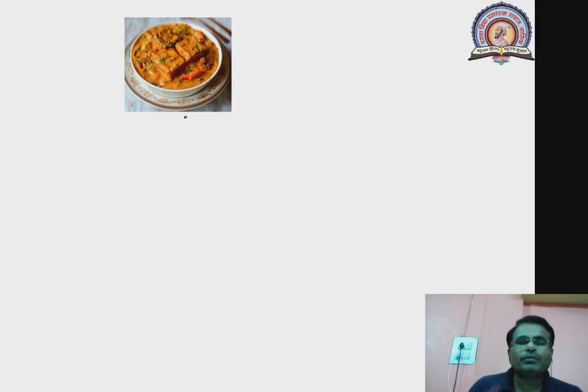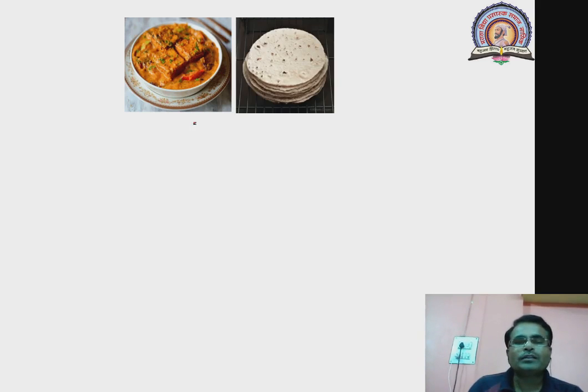This is our favorite dish while visiting any restaurant, that is paneer tikka masala. I know that everyone likes it. We cannot eat this individually. Along with this, we also need rotis, that is we call this chapati.